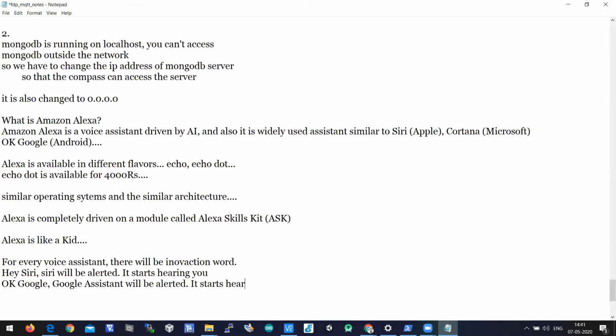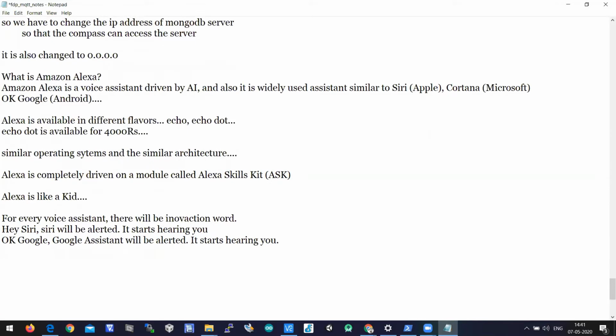So every assistant will have an invocation word, and when you call that invocation word, only then will the assistant respond to your words. So in Alexa also, there is a word called Alexa, or you can modify this word.